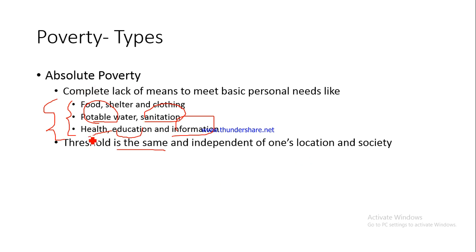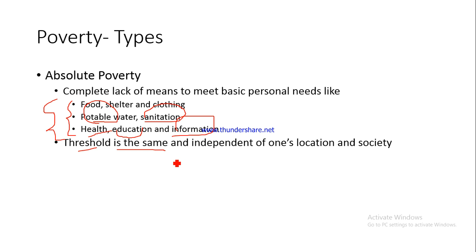Now please understand what do we mean by threshold. Threshold is a particular limit beyond which if somebody is earning beyond this particular limit, then he would be considered above poverty line, or he would not be considered poor. But if somebody is earning less than that particular limit, then he would be considered poor. So that is what we mean by threshold, right?